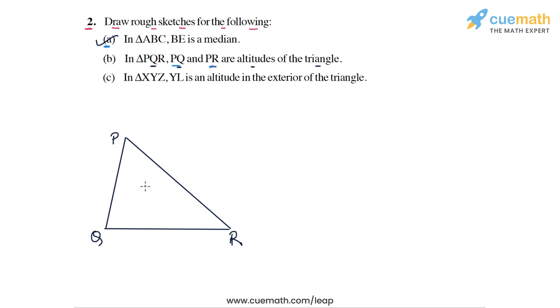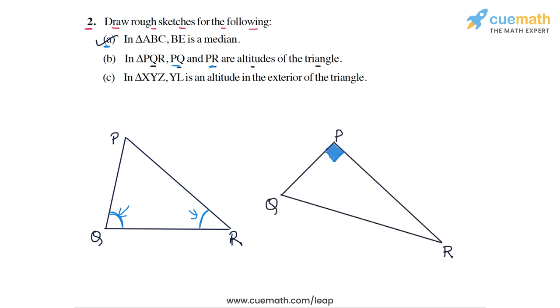So if PQ is the altitude from P to QR, then we would want this angle here to be 90 degrees. Okay, and if PR is the altitude from P to QR, then we would want this angle also to be 90 degrees. But both these angles cannot be 90 degrees at the same time. So how can PQ and PR both be altitudes of the triangle? Well, there's only one possibility, which is that the angle at P itself is 90 degrees, like this.